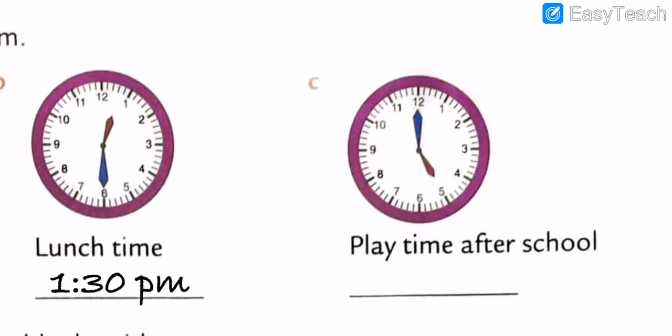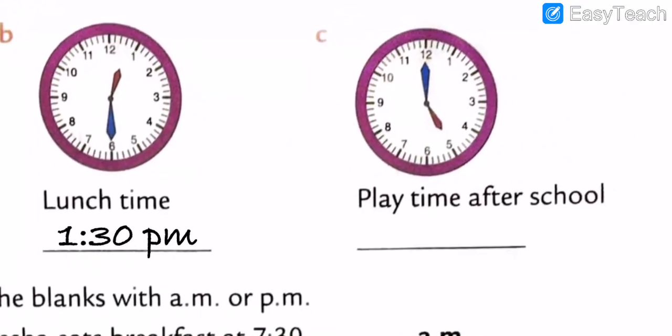Now, my dear students, the last question, question number C. What is the question number C? This clock shows what time? In this clock, the time is 5 o'clock.